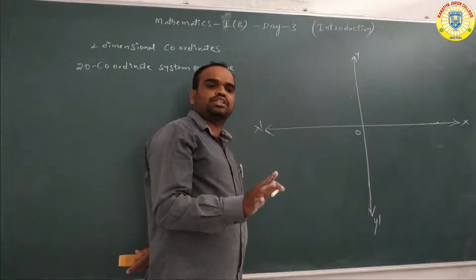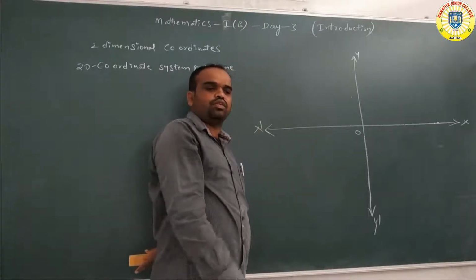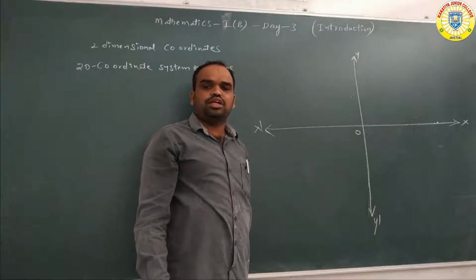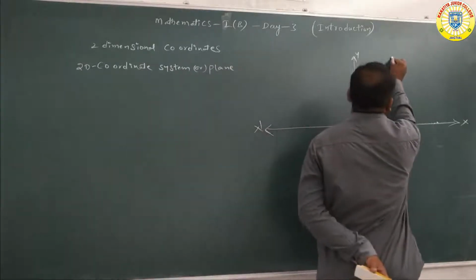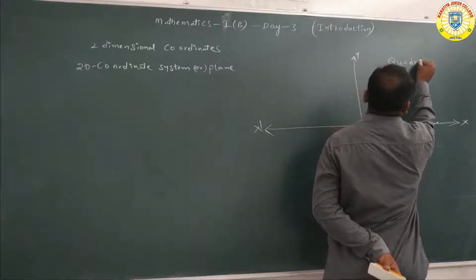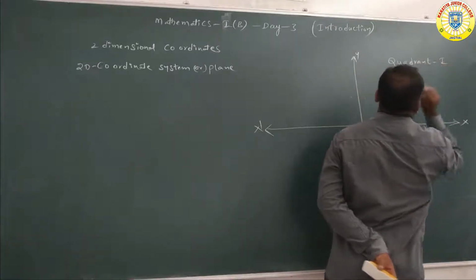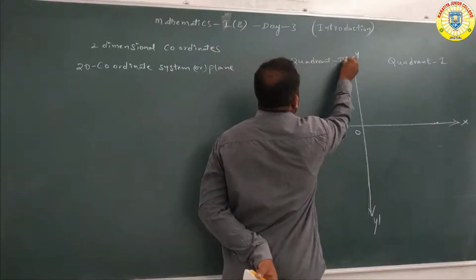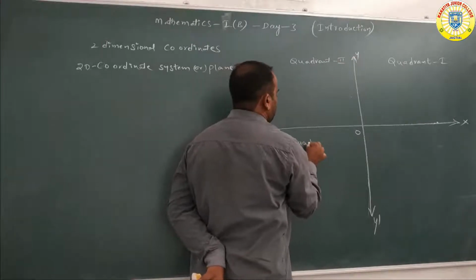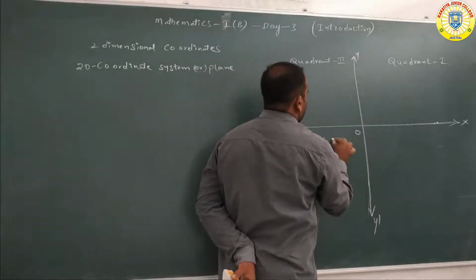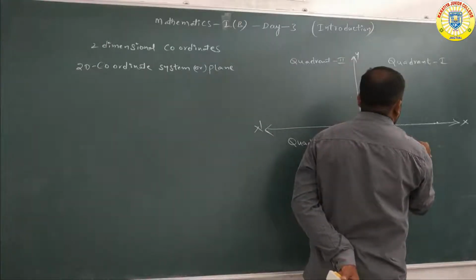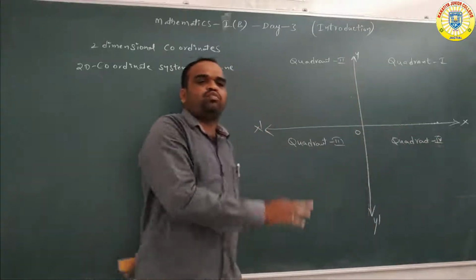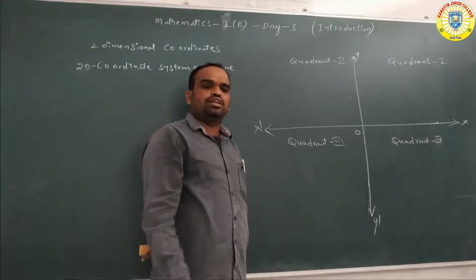In every coordinate system we have four parts. The x-axis and y-axis divide the plane into four equal parts, and each part is called a quadrant. This is quadrant 1, this is quadrant 2, this is quadrant 3, and this is quadrant 4. So in every coordinate system there are 4 parts, and each part we call a quadrant.